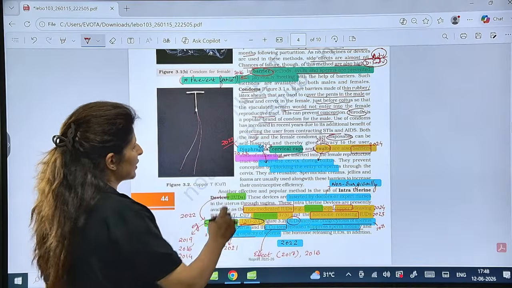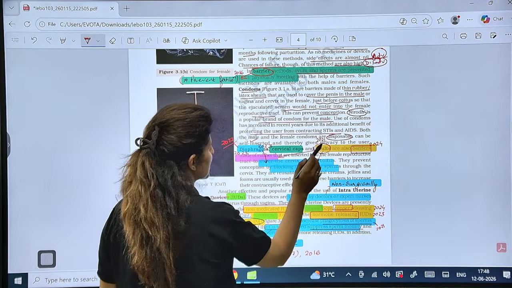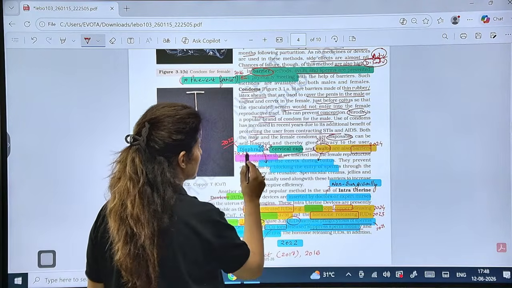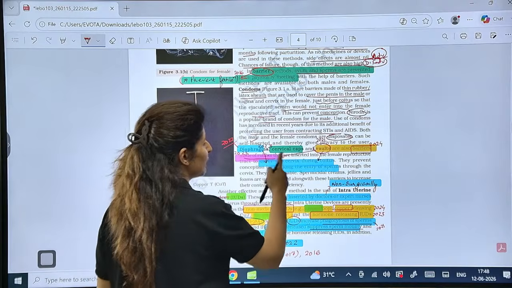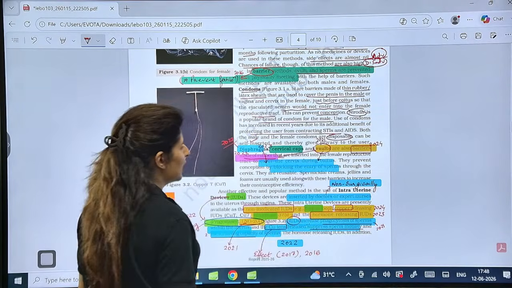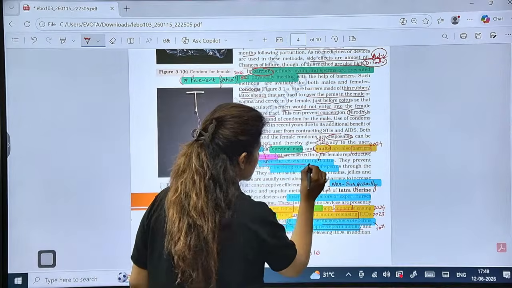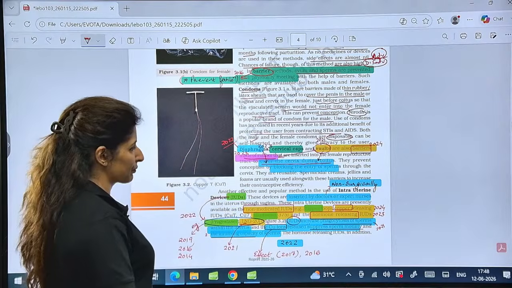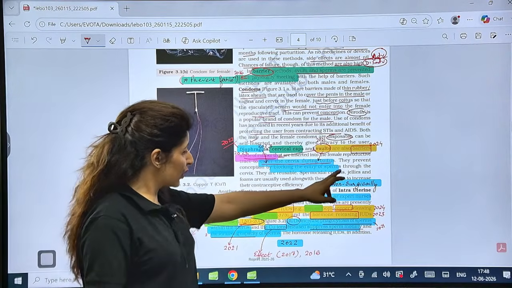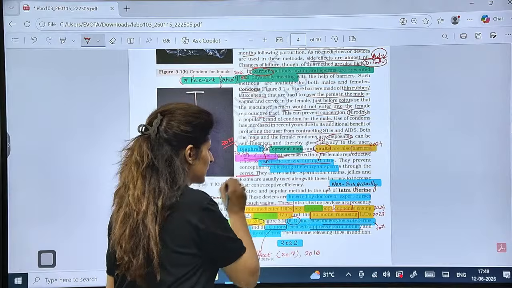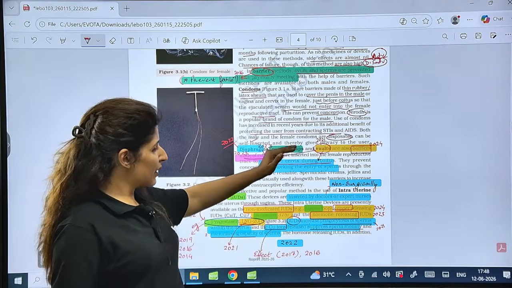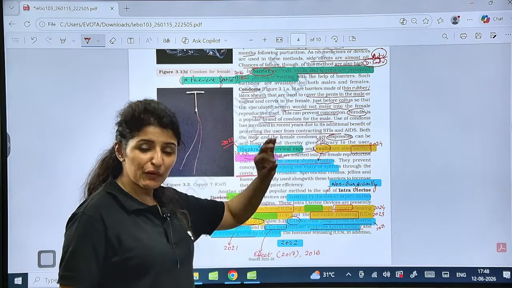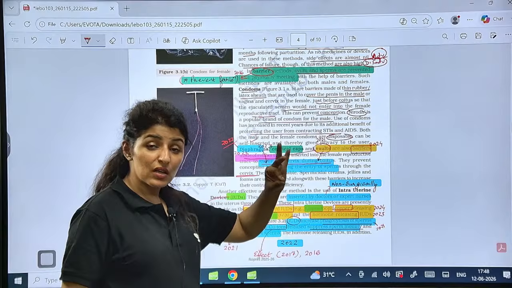Then there are other things like diaphragms, cervical caps and vaults. They are also barrier methods made up of rubber, only for females. Is that clear? And what do they do? They cover the cervix during the coitus by blocking the entry of sperm through cervix. But do these methods prevent the entry of sperms in vagina?